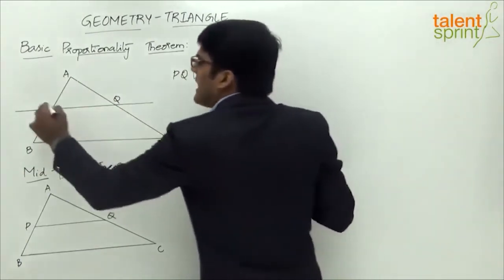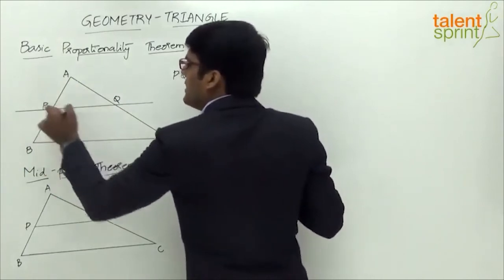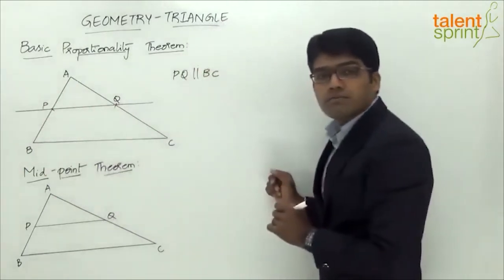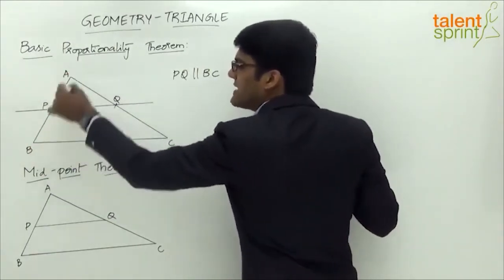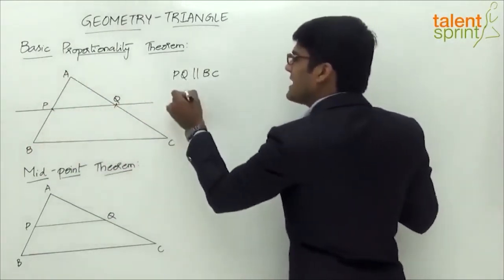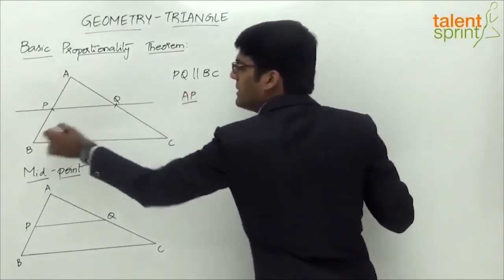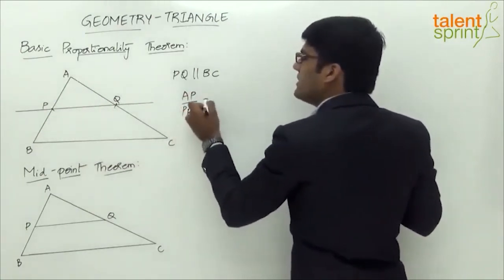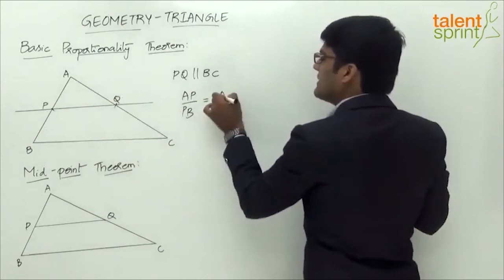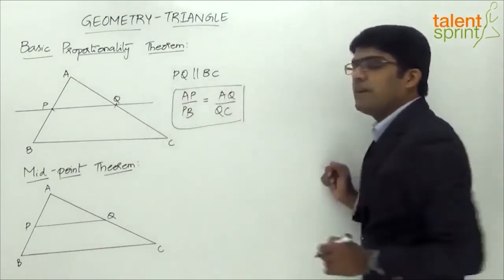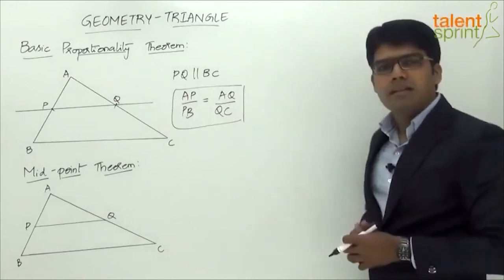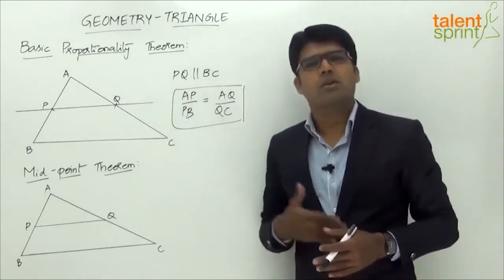Now let's say the line here meets AB at point P and AC at point Q. So as per the basic proportionality theorem, the ratio in which the two sides get divided is the same. So we can say AP by PB should be equal to AQ by QC. So this is what is meant by the basic proportionality theorem, right? The simple point is to draw a line parallel to one of the sides of the triangle.